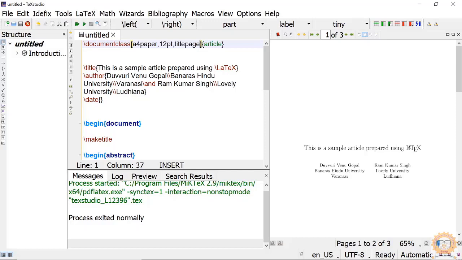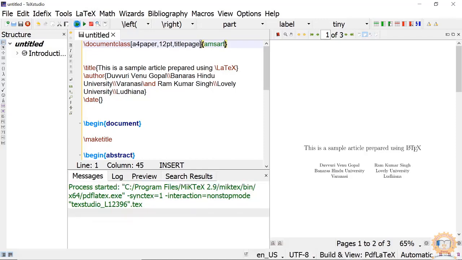And what are the classes available? Instead of article, just type here amsart. amsart means the American Mathematical Society's article class. This was created by the American Mathematical Society for their journals. If I typeset it, build it, okay.